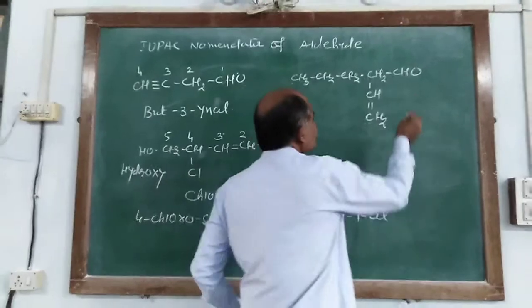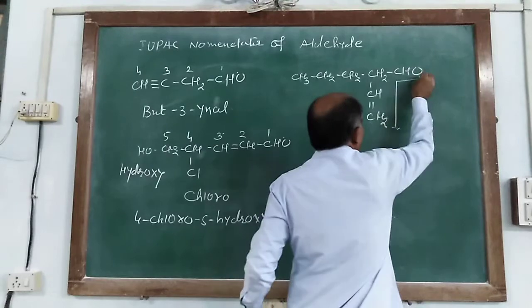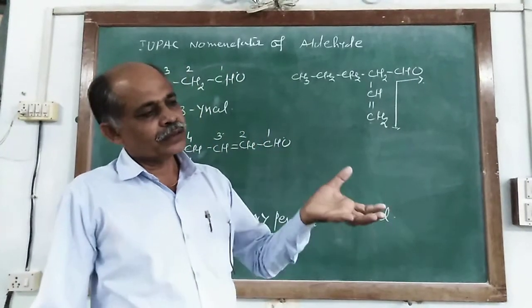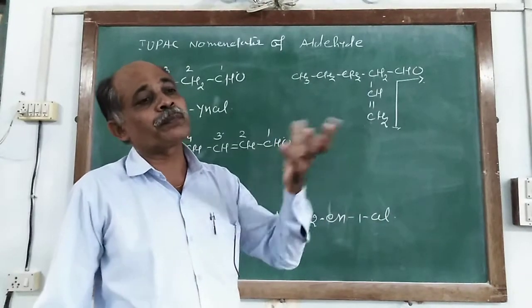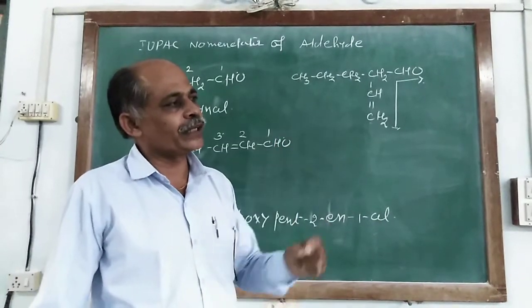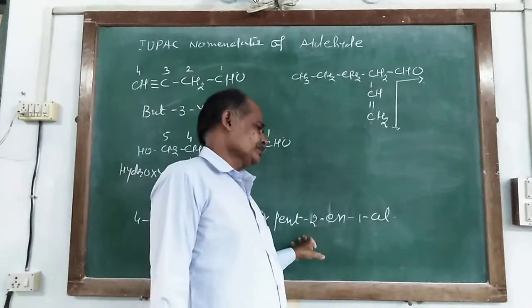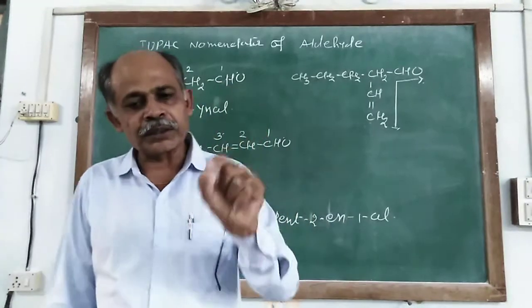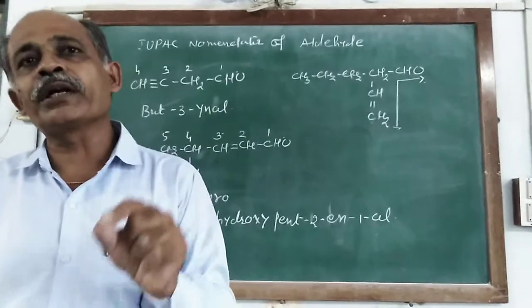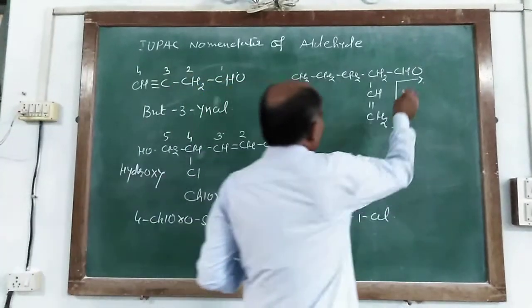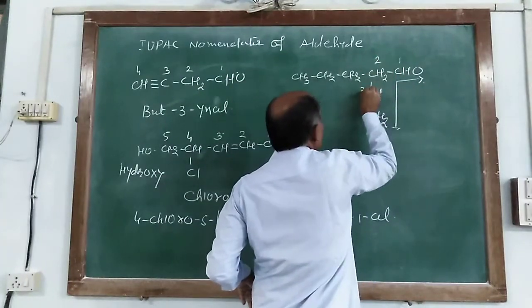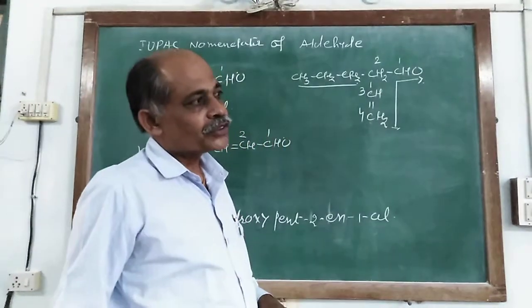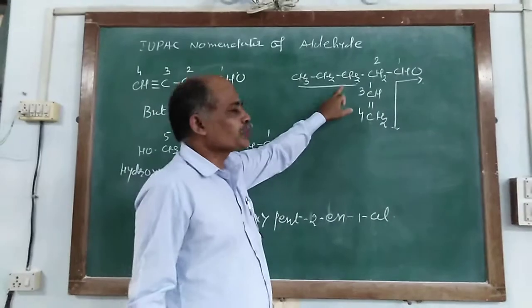At that time, you choose the parent chain as this, because when a double bond or triple bond is present in the structural formula, you choose the parent chain that includes the maximum number of double and triple bonds. The 1, 2, 3 and 4 chain is taken as substituent groups according to IUPAC.